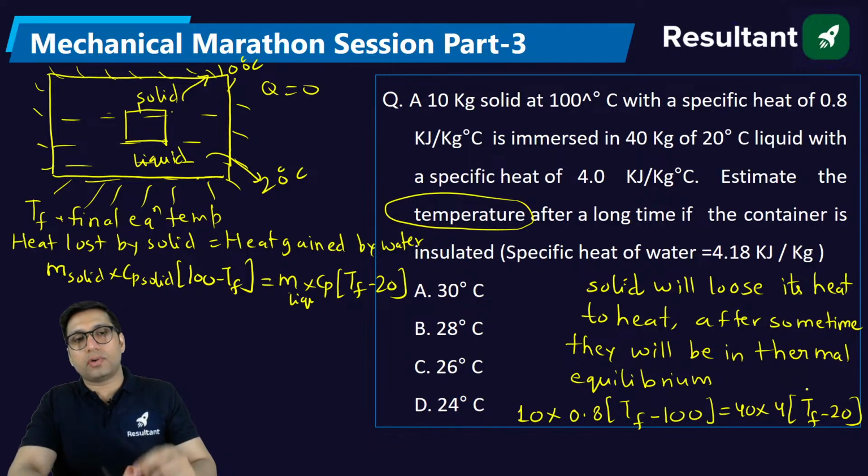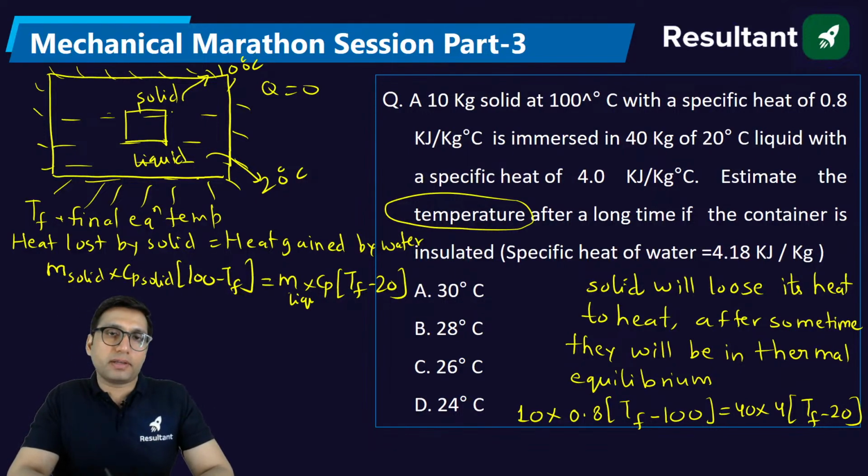If you remember, there is also one concept you have studied when you solve the questions of CBT1: that if two liquids or one solid is getting mixed with liquid, then the final temperature is specified by the 0th law and obtained by the first law. Remember that? So here we are applying the first law. Clear? In this question they have given one thing to confuse you. They have given the specific heat of water. It is not required because they have already given the specific heat. Solve it, you will get the answer.